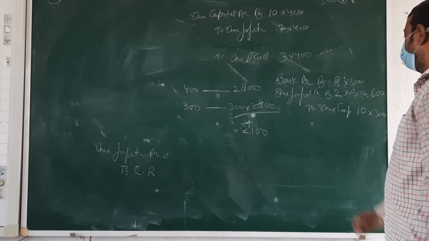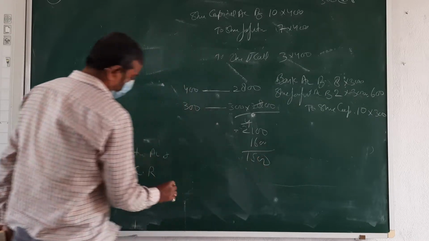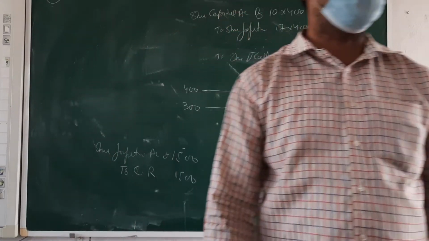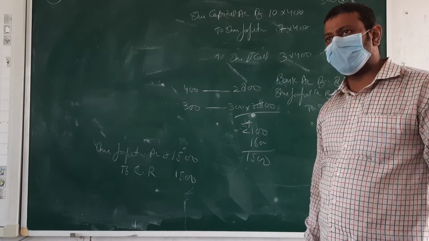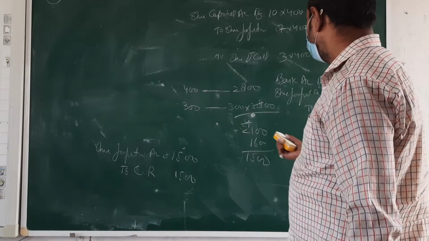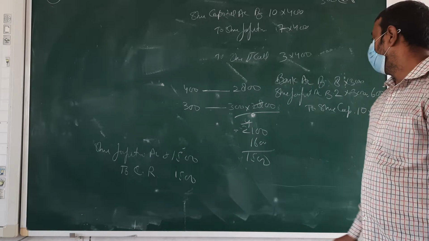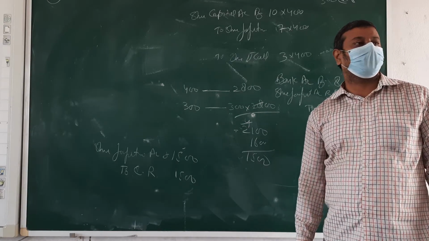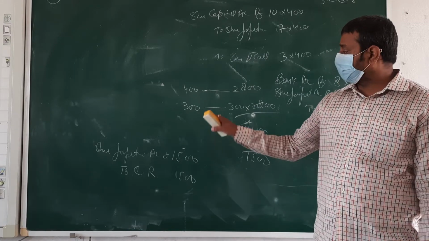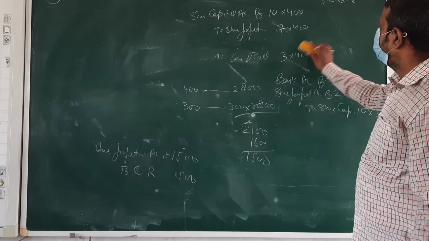Then less this amount. What amount is there? 600 from here. Then what amount is remaining? Then 1500 is transferred to capital reserve. Okay? Clear? If the number of shares forfeited and the number of shares reissued are not the same, then we use this system for calculating the forfeited amount. Okay.